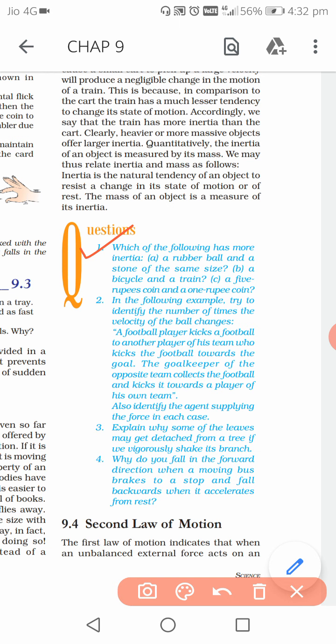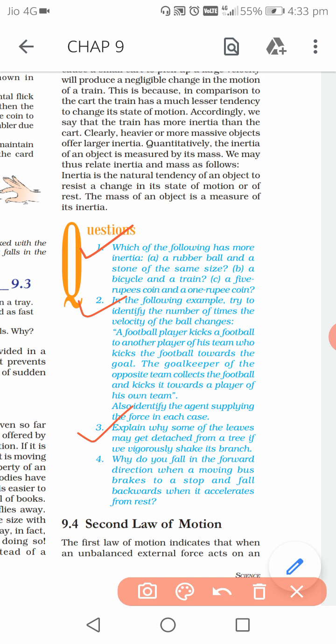The reason is that the force by which they are bound with the branch is more. Anyways, number 4. So in number 4 you can see: why do you fall in the forward direction when a moving bus brakes to a stop and fall backward when it accelerates from rest? This question we already discussed in the last video, and there are two examples here,